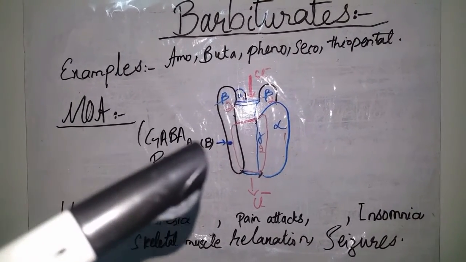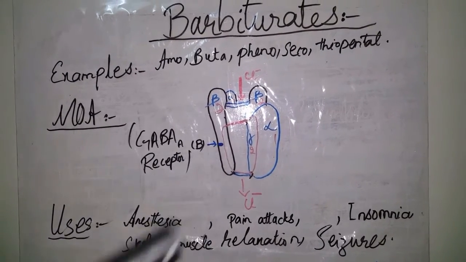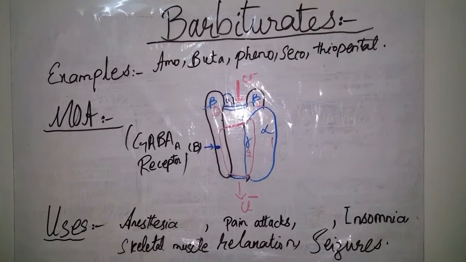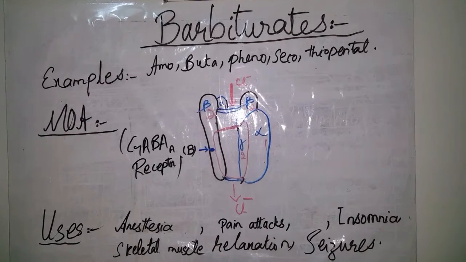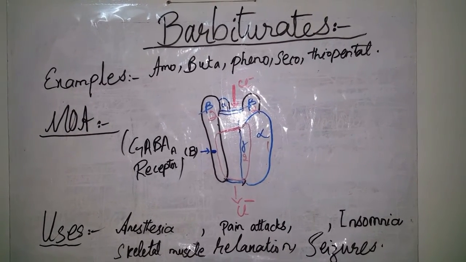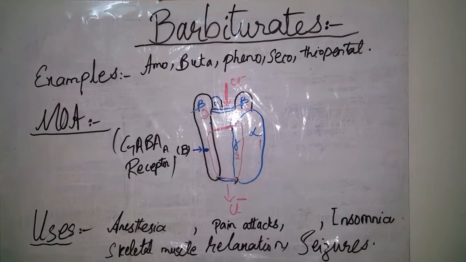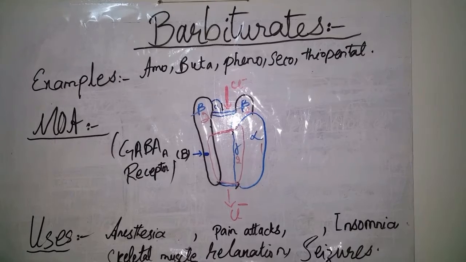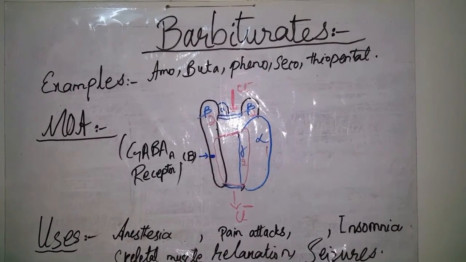GABA A receptors, this is the B that refers to the binding site of the barbiturates with the GABA A receptor. These drugs when bind with the GABA A receptors in the brain, then these increase the duration of opening of chloride ion channels that is mediated by GABA. Hyperpolarization of the neurons occurs.